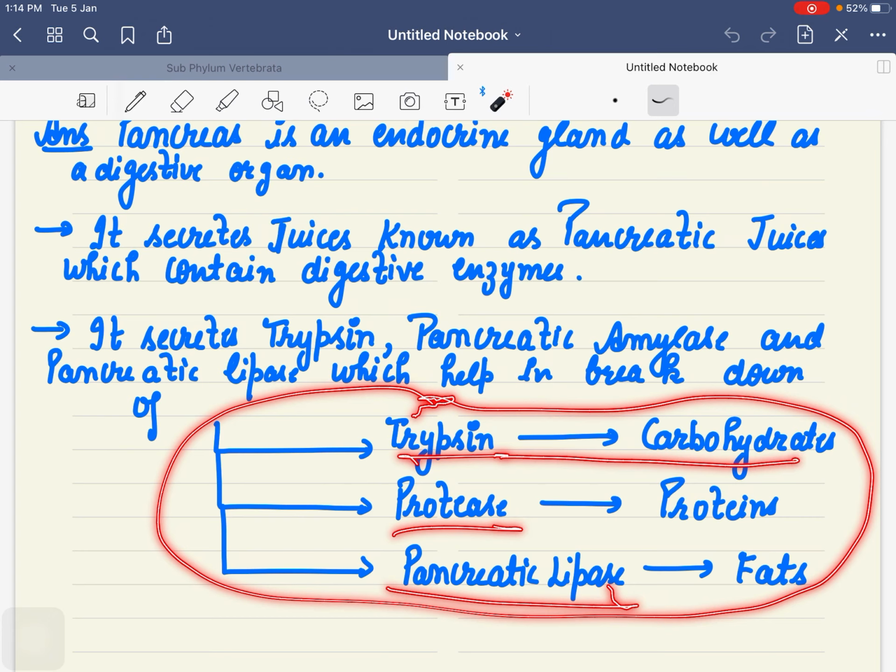Trypsin is for the digestion of carbohydrates, P for proteins, P for protease. Pancreatic lipase, L for lipids, L for lipase, which help in digestion of fats.